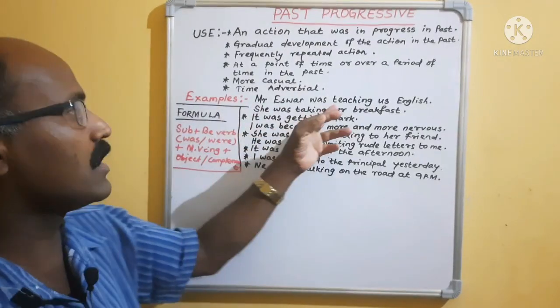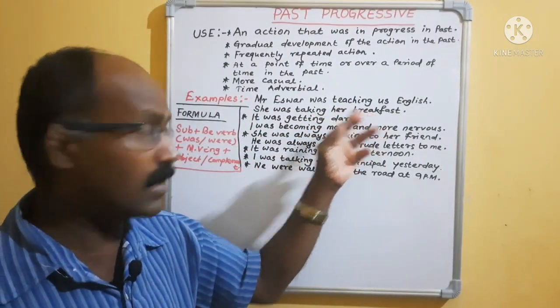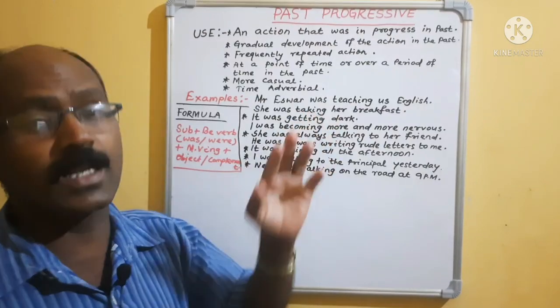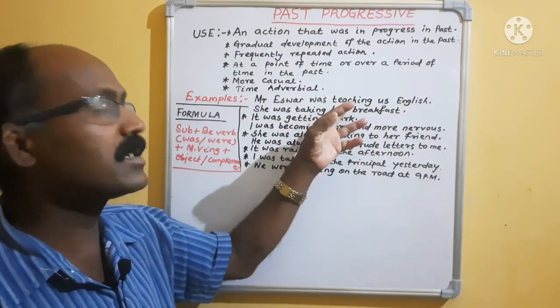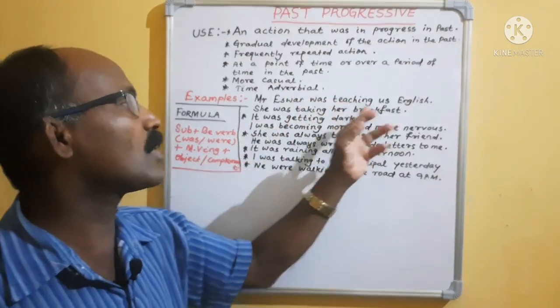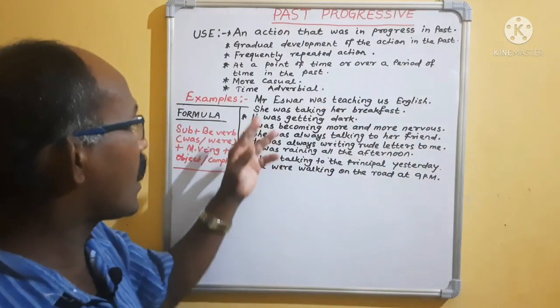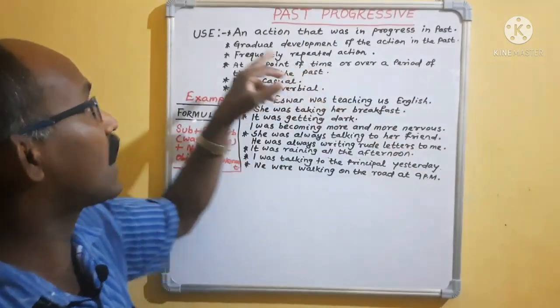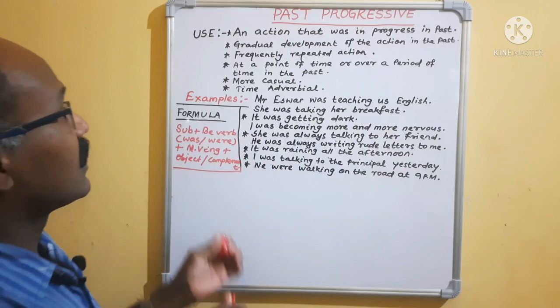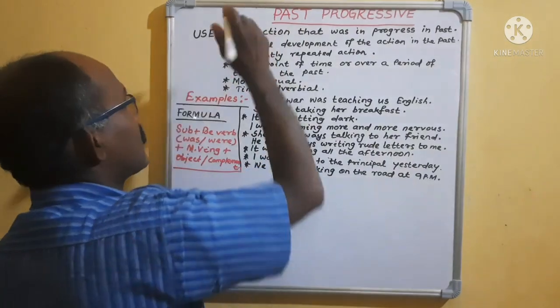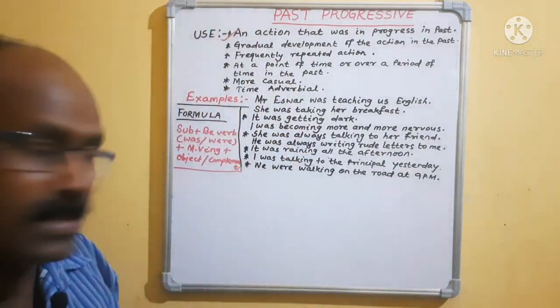Then main verb plus ing. Here the main verb is teach, taught. Then take, took, taken, isn't it? So teach plus ing, teaching. Mr. Ishwar was teaching us English and she was taking her breakfast. That means an action that was in progress in the past. Already we have discussed, isn't it?